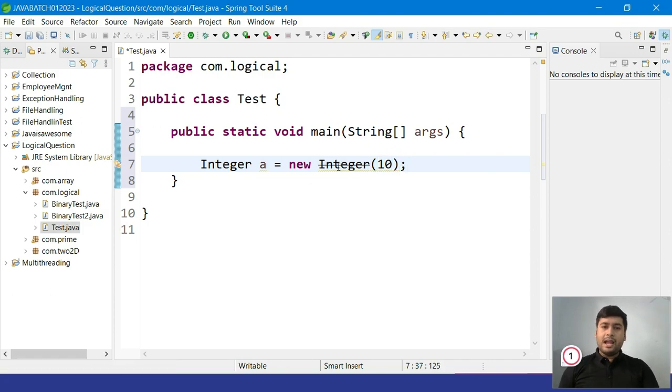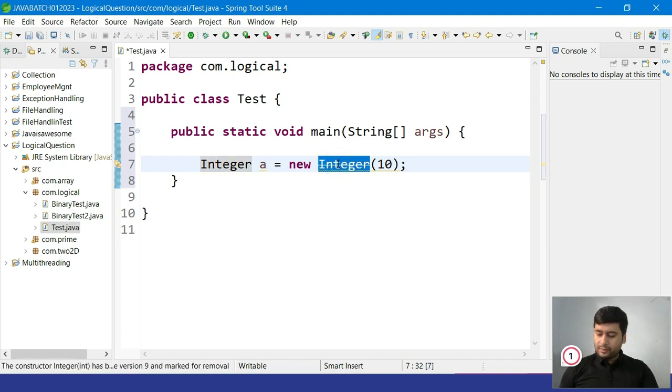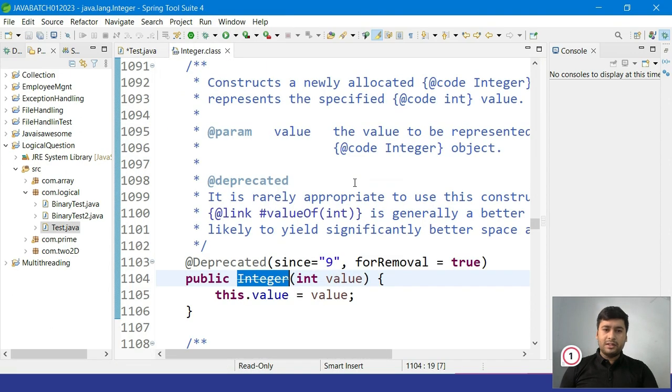This is also deprecated, if you see here. Why is it deprecated? You can press Control and open the declaration or implementation, and here you see it is deprecated since 9. So JDK 9 onwards, the Integer constructor is deprecated, so we can't use it.